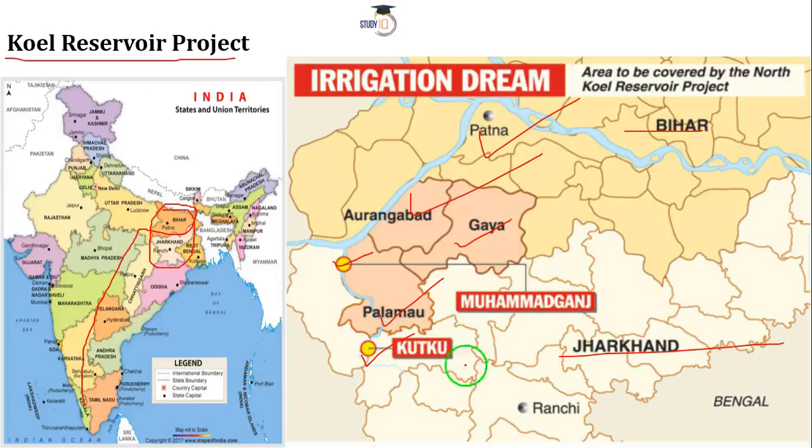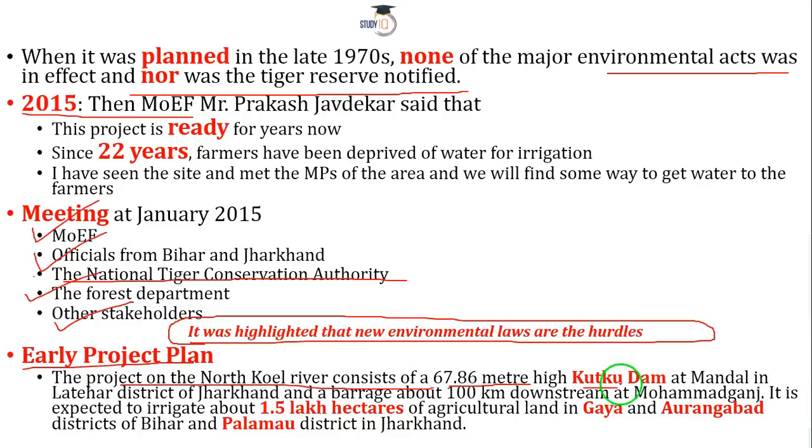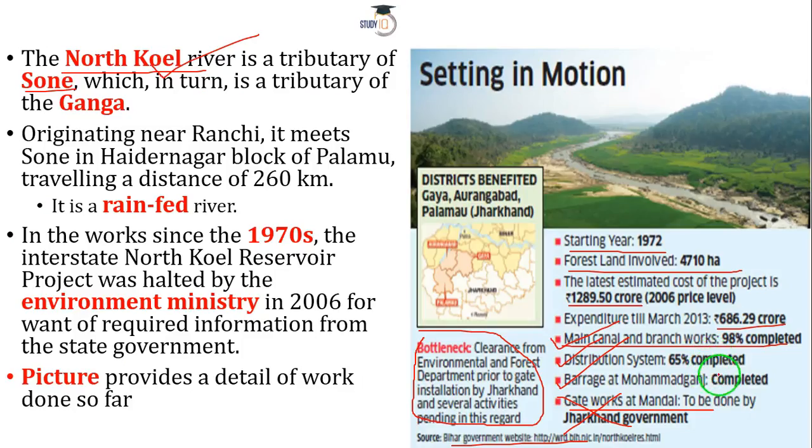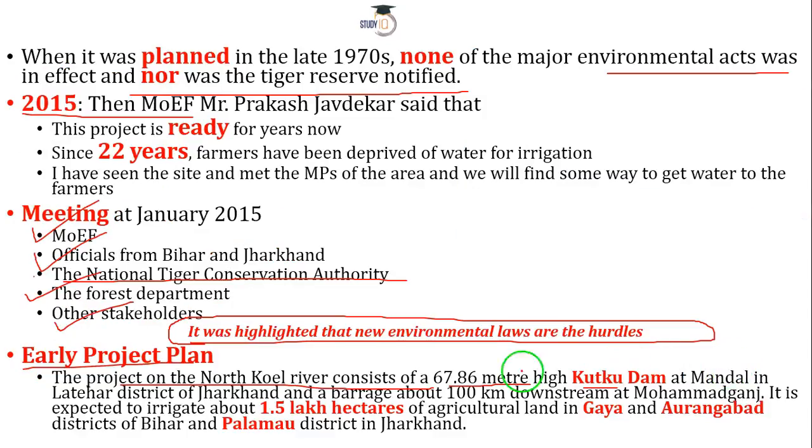I've shown you Katku Dam. This was the reason before moving ahead, I told you to locate this Katku Dam. So Katku Dam is here. Then you have another area as well. This one is important, this Mohammadganj. Basically the pipeline work, the barrage work is complete in this Mohammadganj.